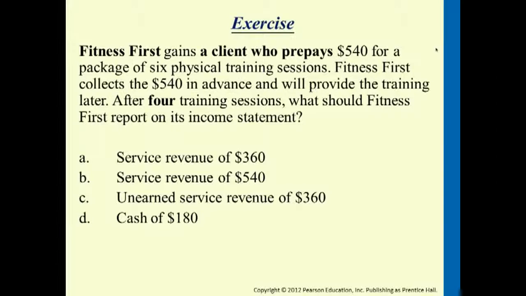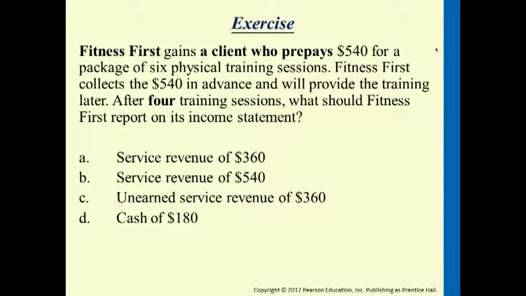So in the beginning, when Finis first gains a client who prepays $540, the entry would look like the entry that we covered earlier. We have cash collected, $540, and we have an unearned service revenue generated because we owe clients $540 worth of service.